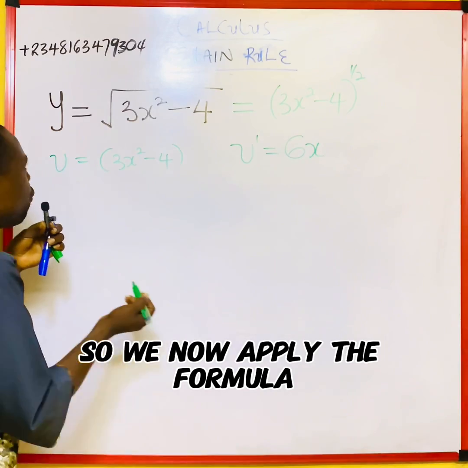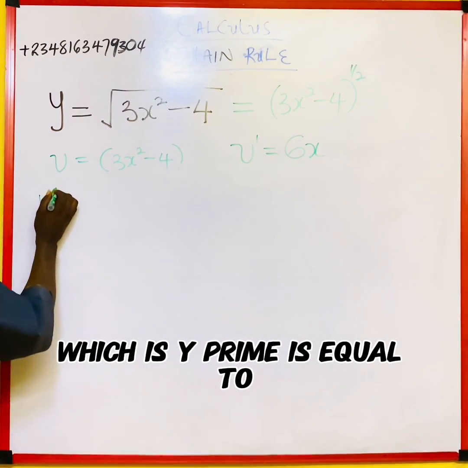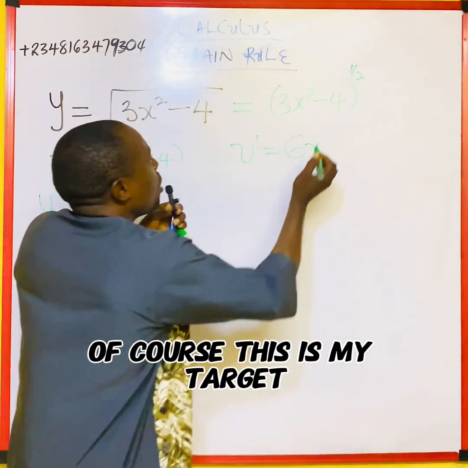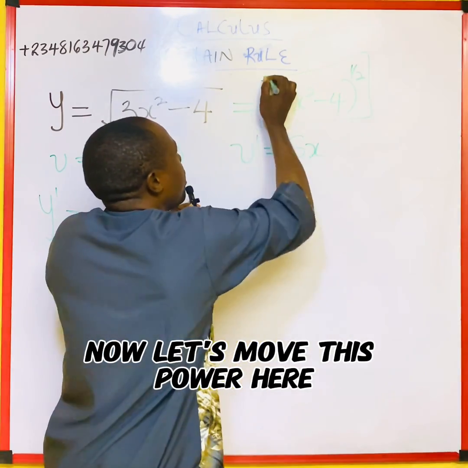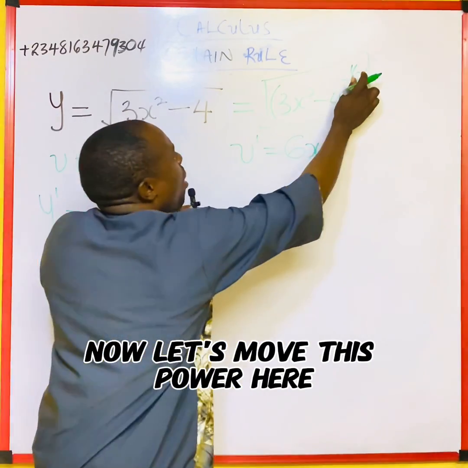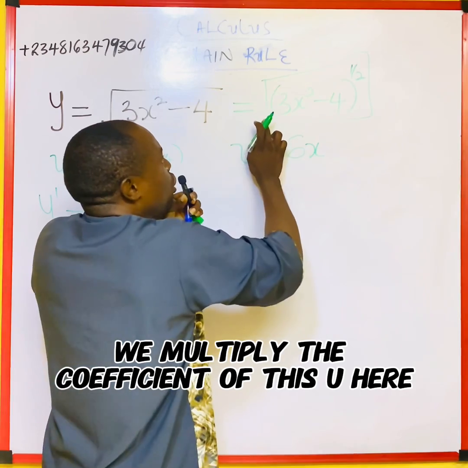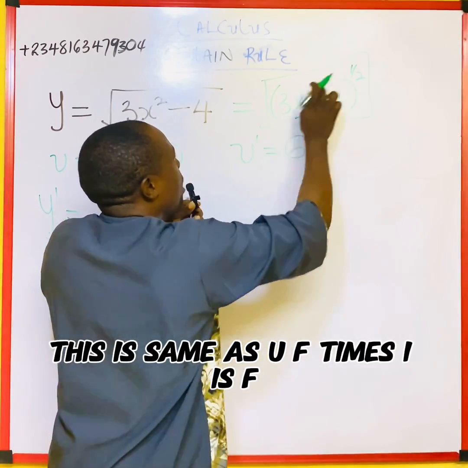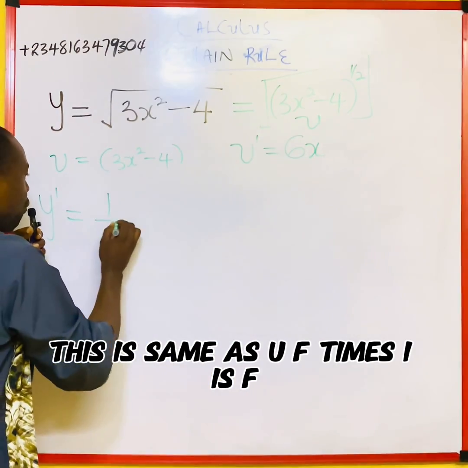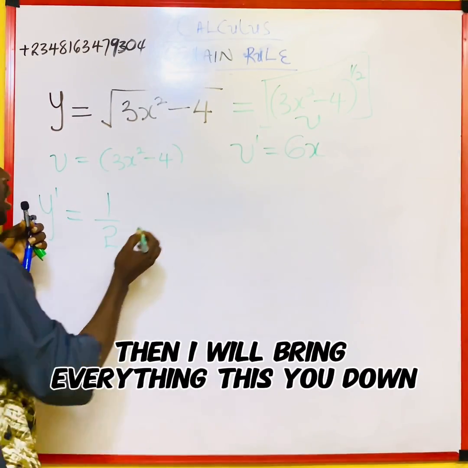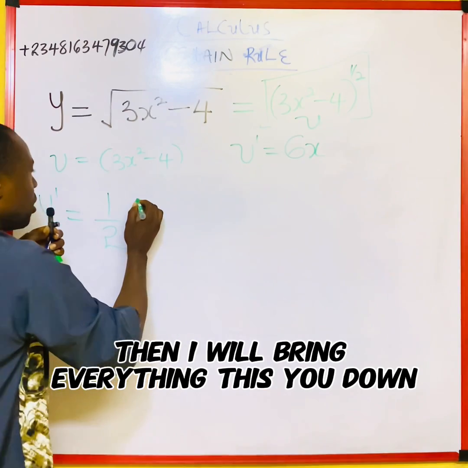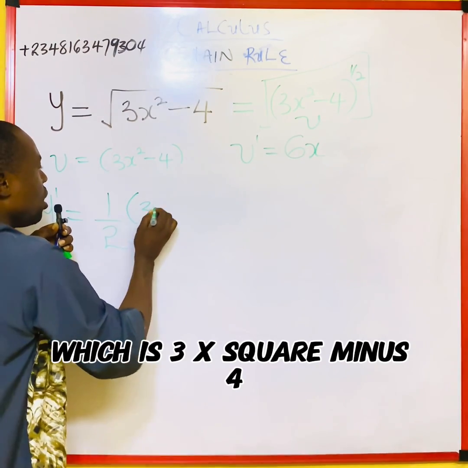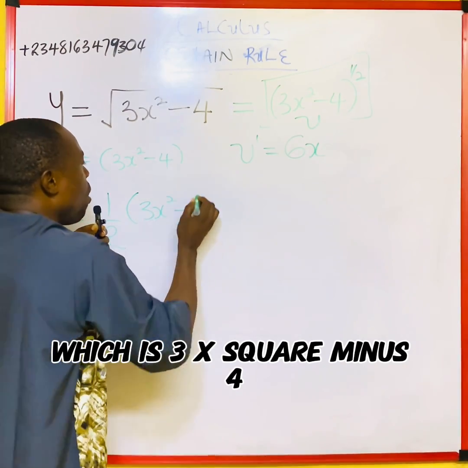So we now apply the formula, which is y prime is equal to, this is my target now. This power here, half, will multiply the coefficient of this u, because this is the same as u. Half times 1 is half. Then I will bring everything, this u, down, which is 3x squared minus 4.